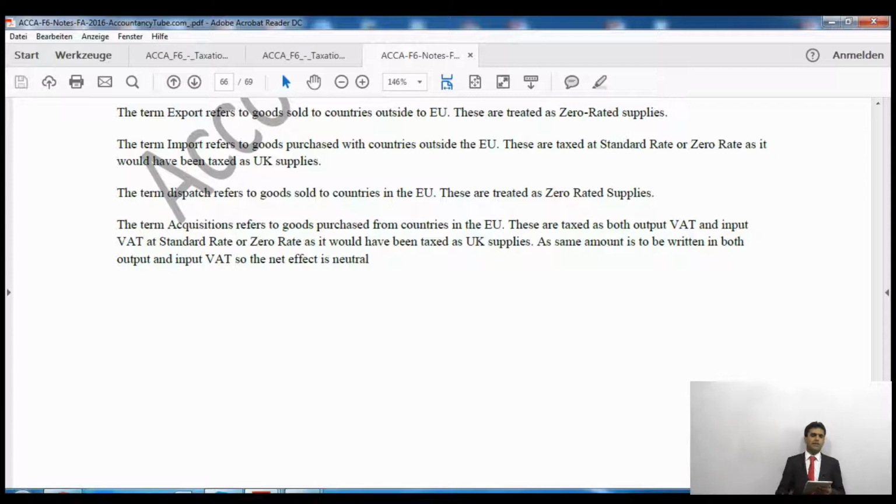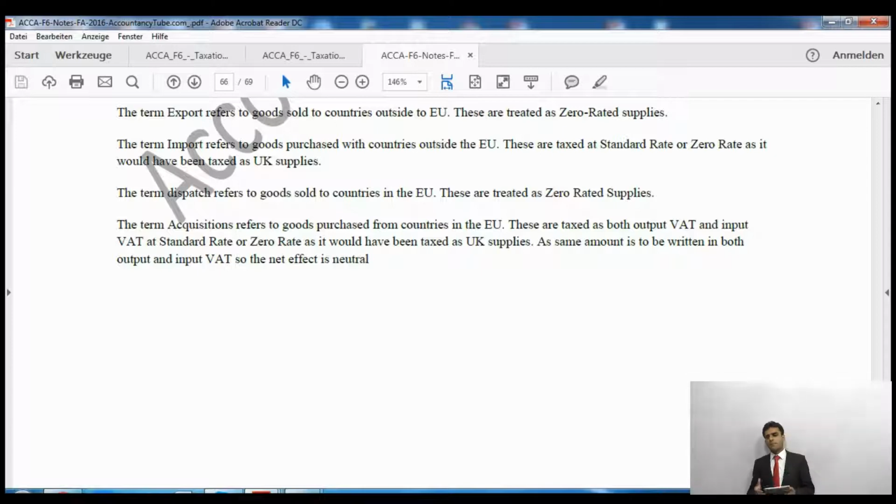So the government says that you will have to pay value tax. The term dispatch refers to goods sold to countries within the European Union, and they are again zero rated. So when you sell anything to European Union countries or outside the European Union, it will be zero rated. When you buy something from outside the European Union, it will be standard rated or zero rated, as it would have been taxed within the UK.